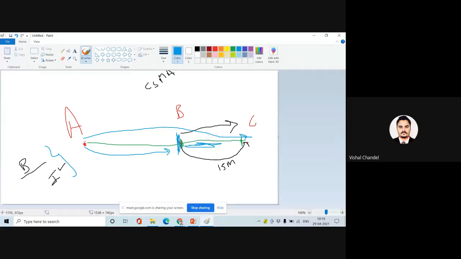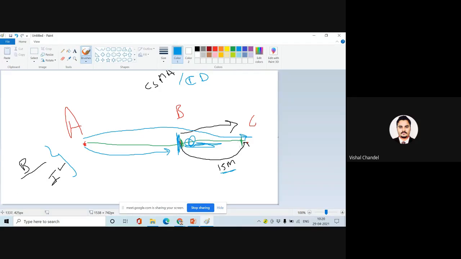But that information collides with the information B was already sending for 15 minutes. So in CSMA/CD, collision detection, a message is produced when the data from B and C mixes with the data coming from A to B and B to C.